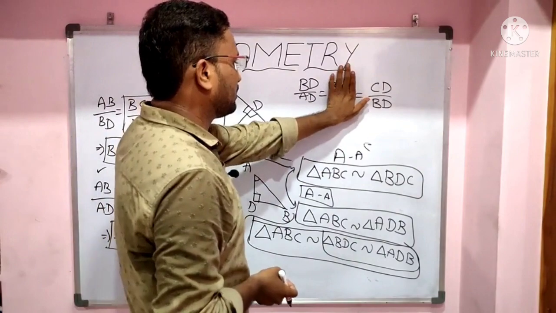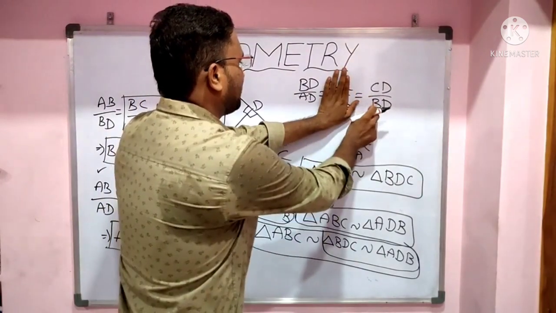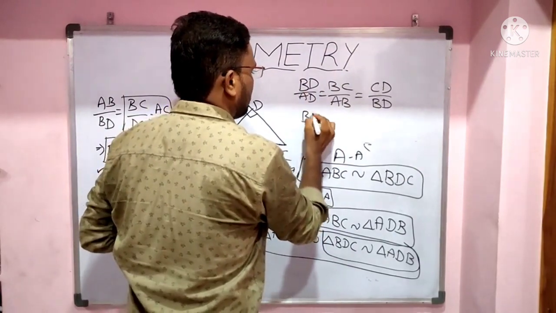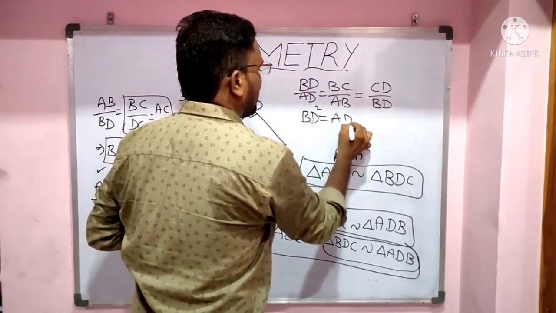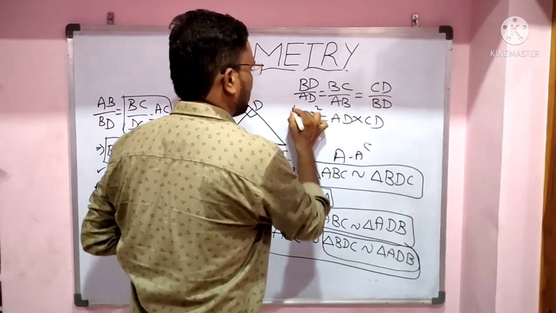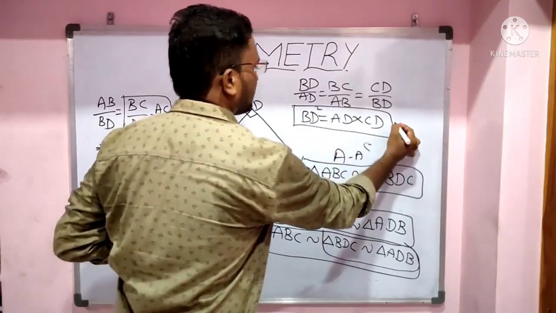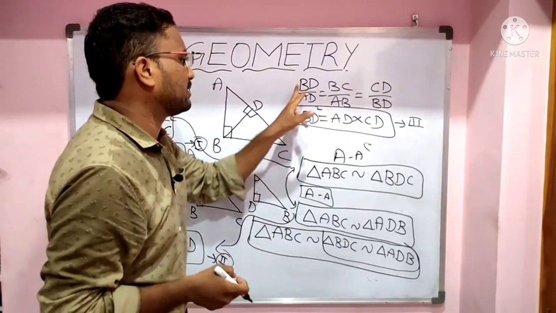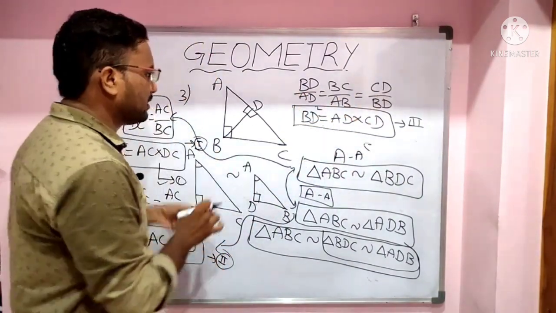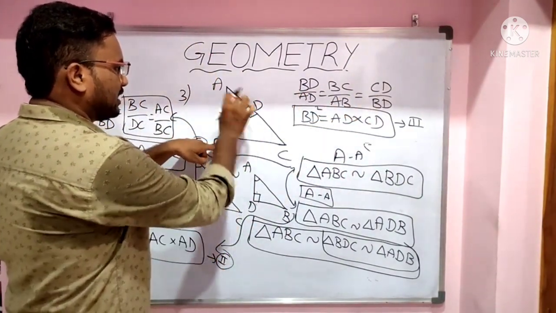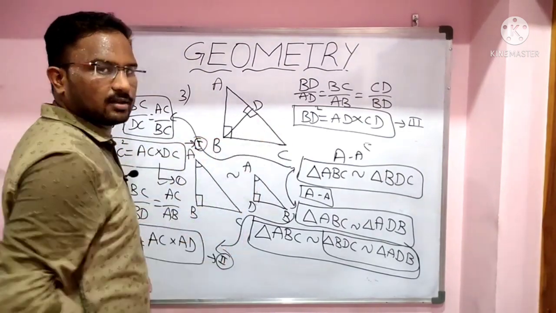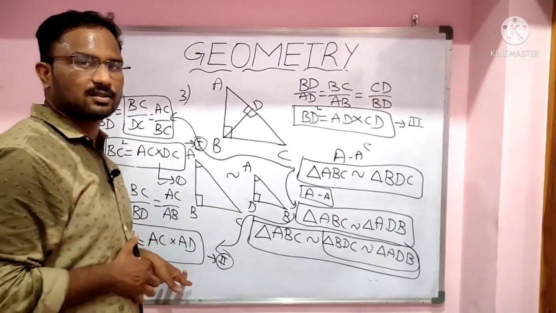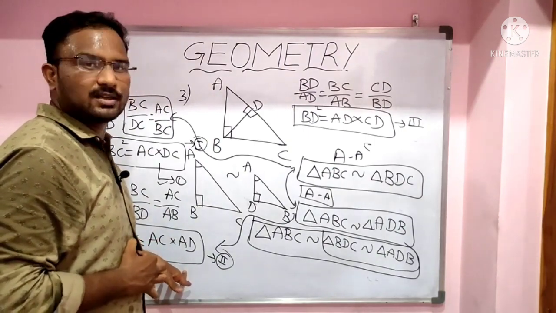From these, BD square equals AD into CD. This is the third result. These are the three important formulas we should remember while doing problems.